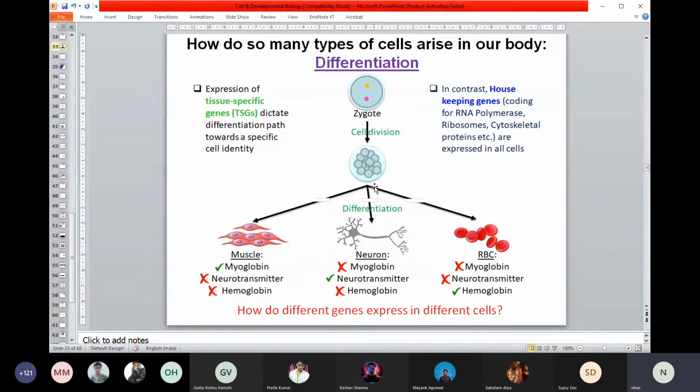And then at some point, say around the 16 cell stage, the cells will form completely different characteristics, and from those cells different other types of cell will be produced. That process is called differentiation.